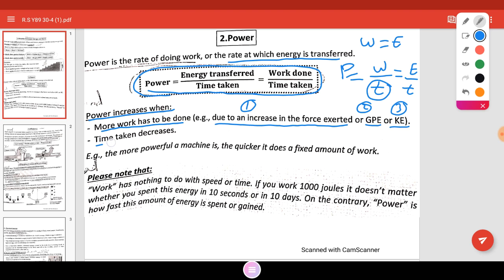Or the time taken decreases, because power and work are directly proportional, and power and time are inversely proportional. This means that time taken decreases. Example: the more powerful a machine is, the quicker it does a fixed amount of work.